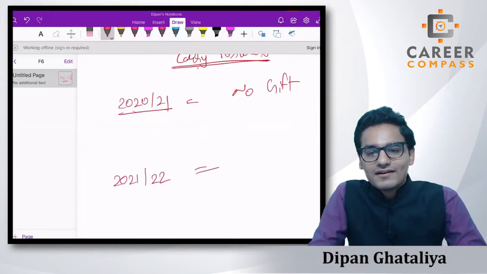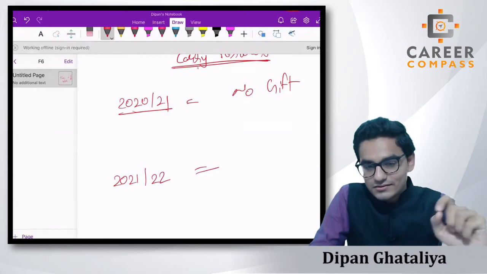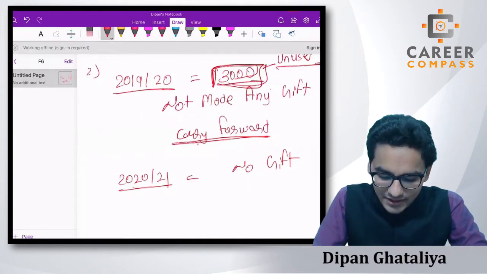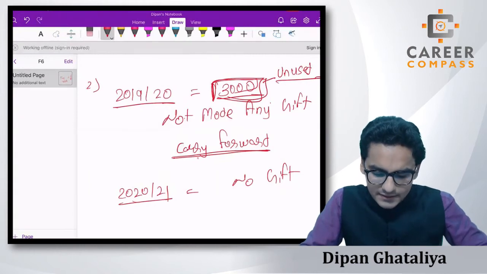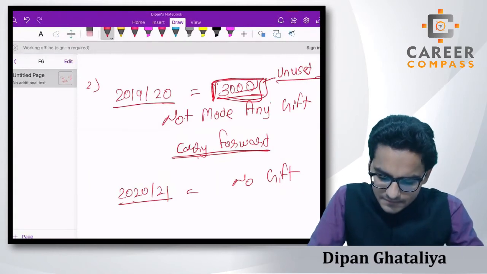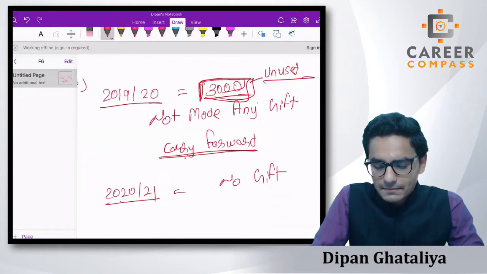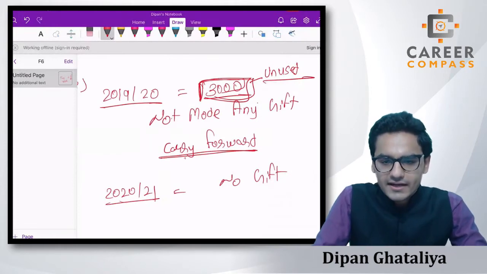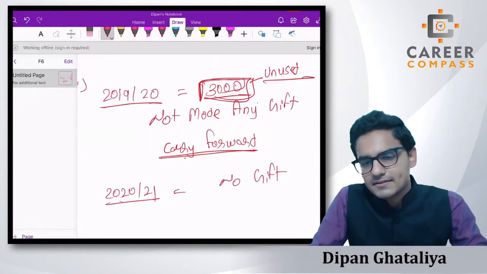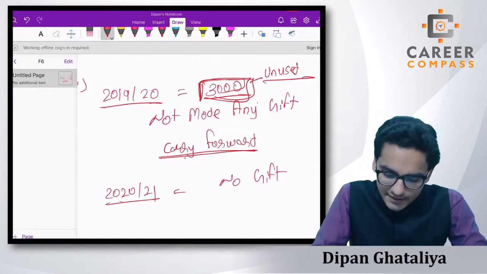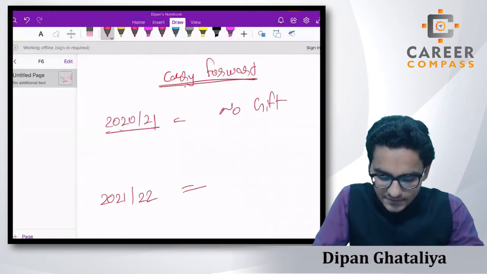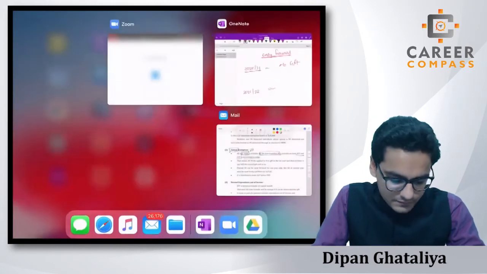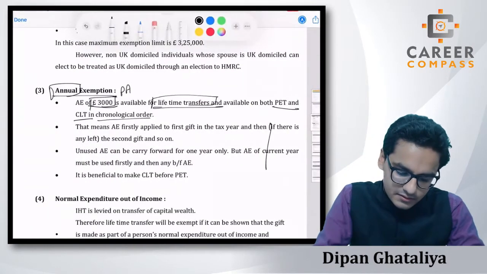You cannot once again carry it forward for 2021-22, right? So this is one more thing you have to consider: while considering the annual exemption, students, you have to remember that any carry forward can be done for a maximum of 1 year, not more than that, right? So students, let's refer to the material.